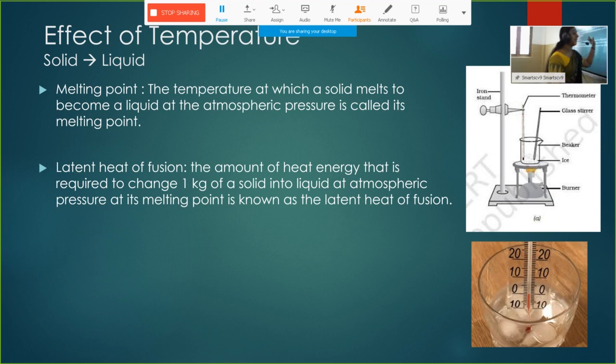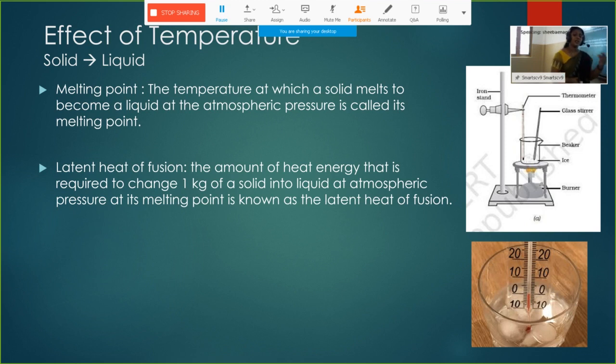So what is melting point? Melting point is the temperature at which the solid starts to melt. The temperature will remain constant until all the solid particles are melted completely.